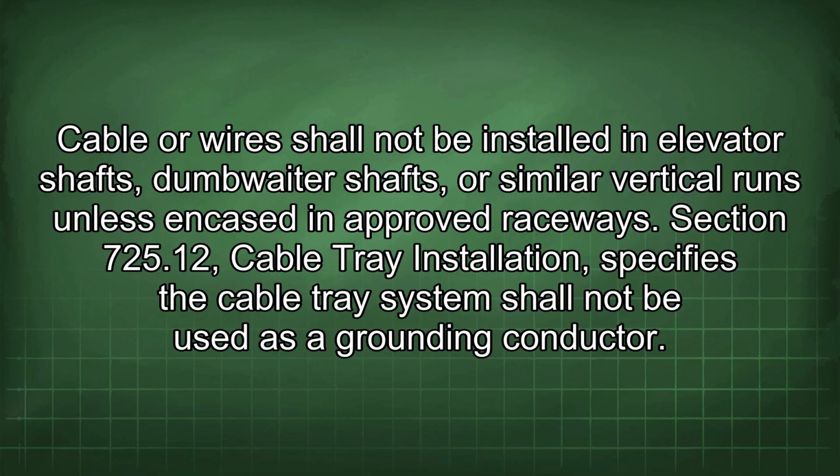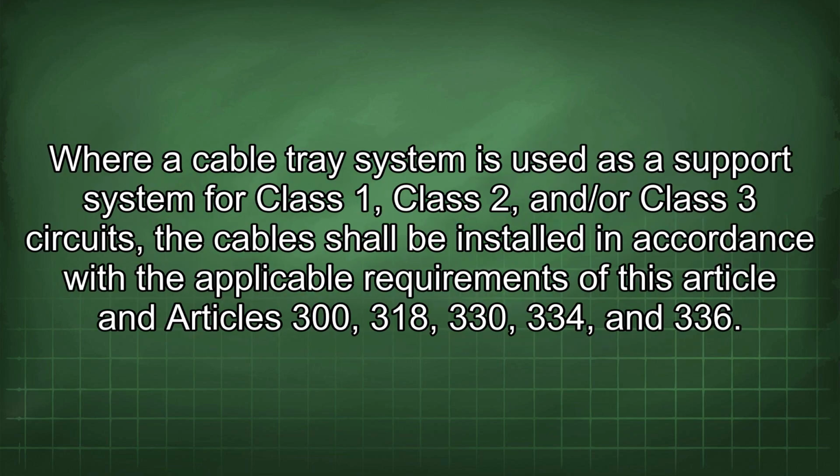Section 725.12 Cable tray installation specifies the cable tray system shall not be used as a grounding conductor. Where a cable tray system is used as a support system for Class 1, Class 2, and/or Class 3 circuits, the cables shall be installed in accordance with the applicable requirements of this article and Articles 300, 318, 330, 334, and 336.